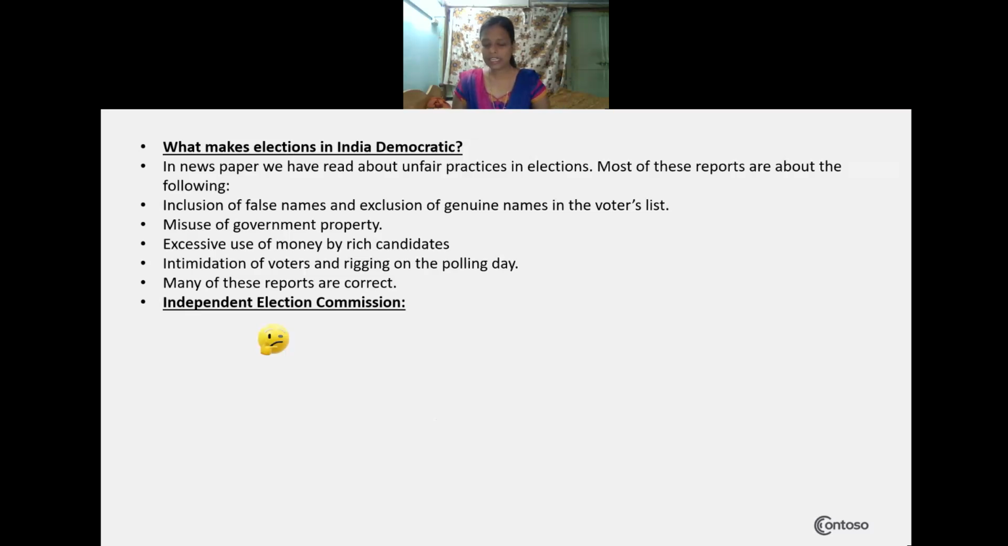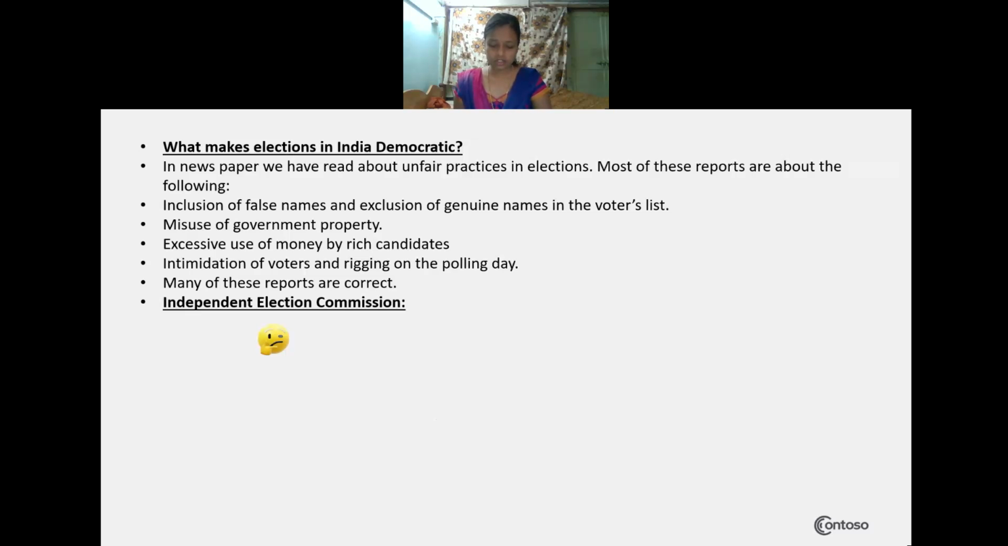So next, what makes elections in India democratic? We get to read a lot about unfair practices in elections. Newspaper and television reports often refer to such allegations. Some questions are being raised: whether free and fair elections are being held or not, whether people are being threatened or not. Unfair practices are being reported on television as well as in newspapers.